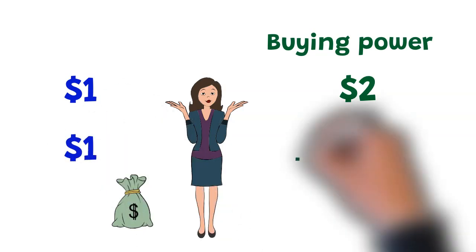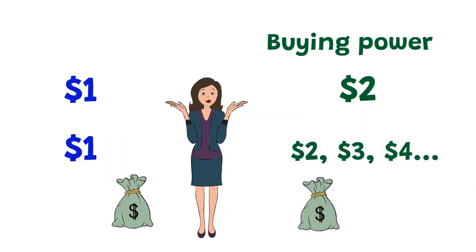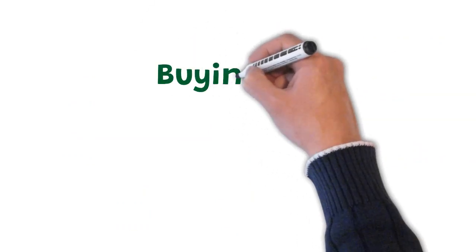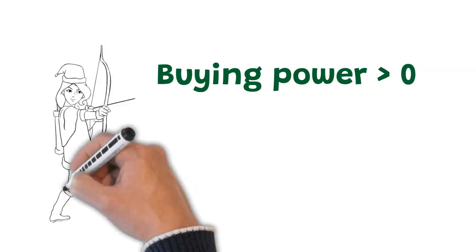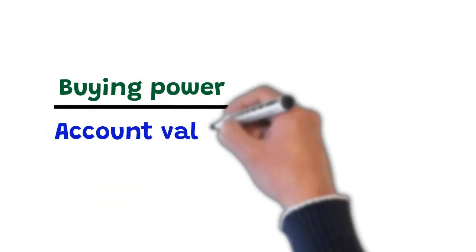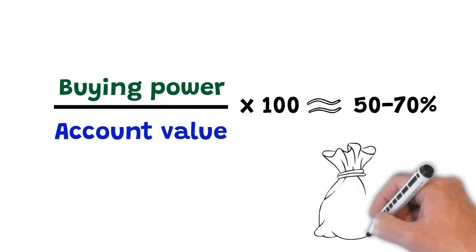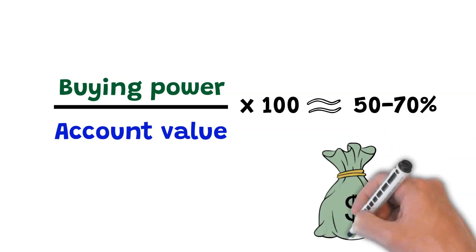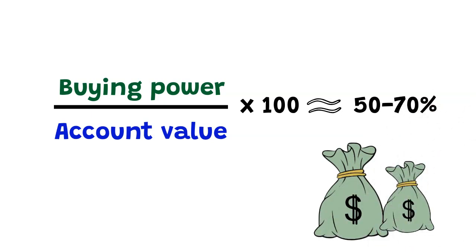When it comes to shares, the ratio could be 1 to 2, 1 to 3, 1 to 4, and other ratios in between. To avoid margin calls, the buying power must stay positive. If we incur in a margin call, strategies must be applied to restore the buying power to positive. We tend to use between 50 and 70% of the buying power to sell puts. Why not more? Well, to keep a safety net in order to avoid margin calls at the same time that we make money on the line of credit.